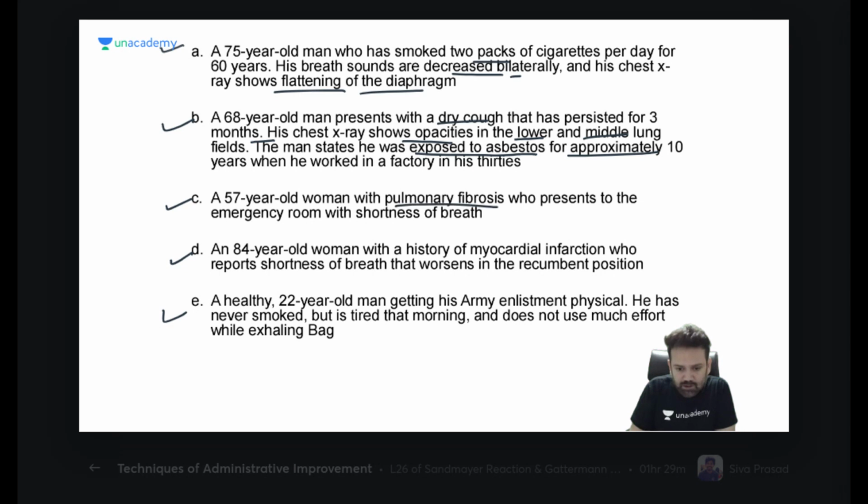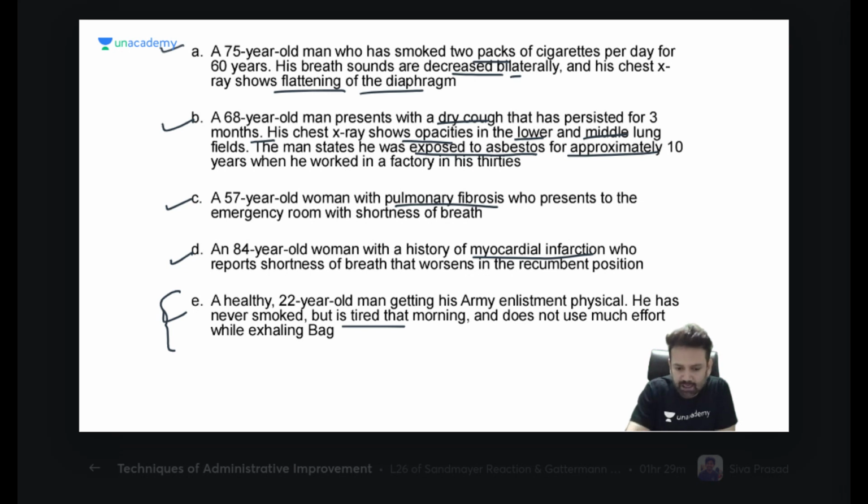Then there is pulmonary fibrosis. The third question is of pulmonary fibrosis. The fourth question is of myocardial infarction. And the fifth is having what? I don't think any ailment will be there. He has never smoked, but is tired. Might be some cardiac problem.